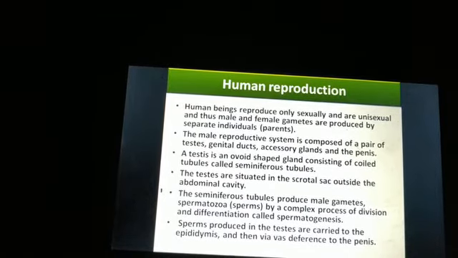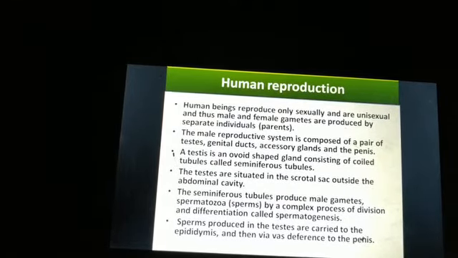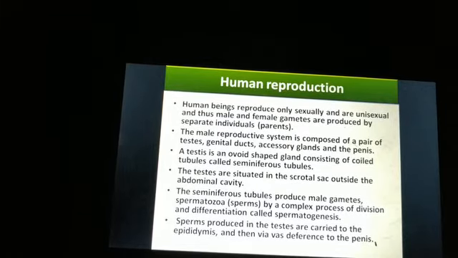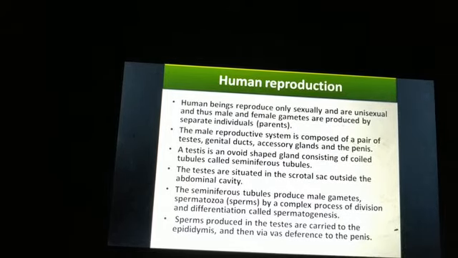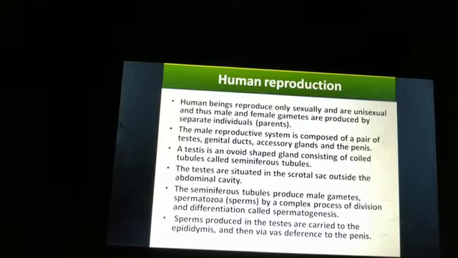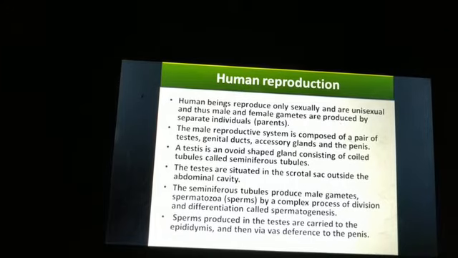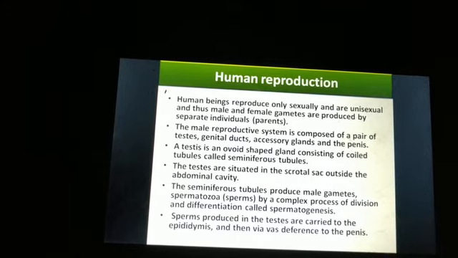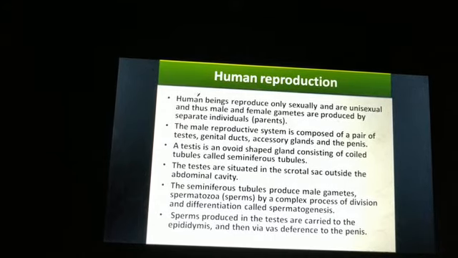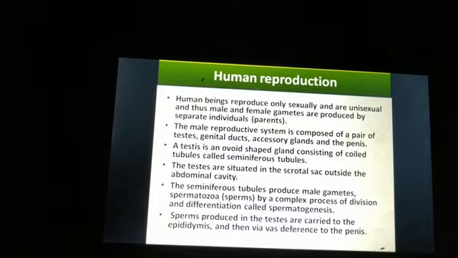The testis is situated in the scrotal sac outside the abdominal cavity. So these testes are located outside the abdominal cavity in the scrotal sac. The seminiferous tubules produce male gametes, that is sperms, or you can also say spermatozoa, by the process called spermatogenesis. So seminiferous tubules produce the male gametes, that is the sperms, by a complex process of division and differentiation, and the process is called spermatogenesis.